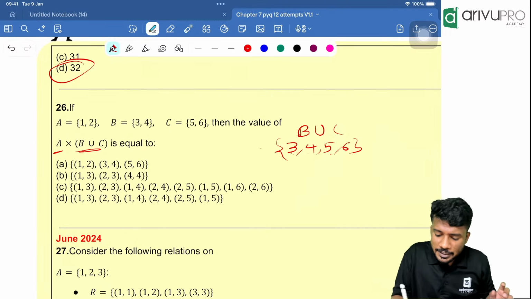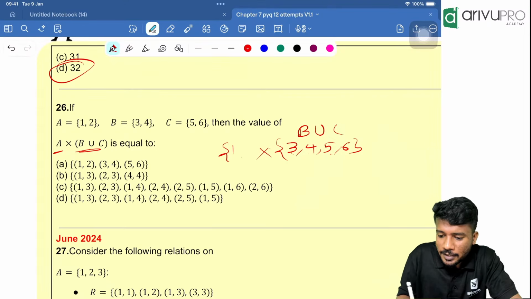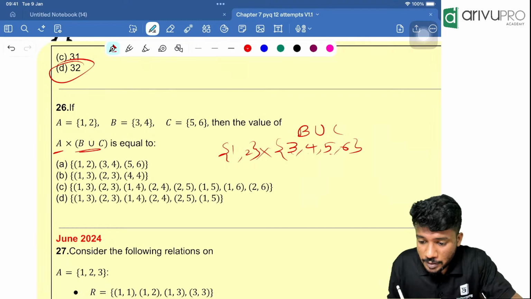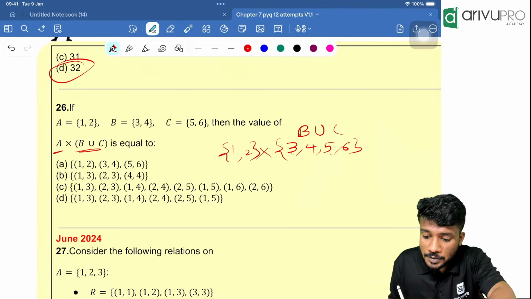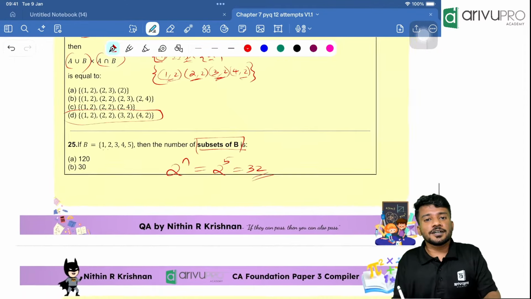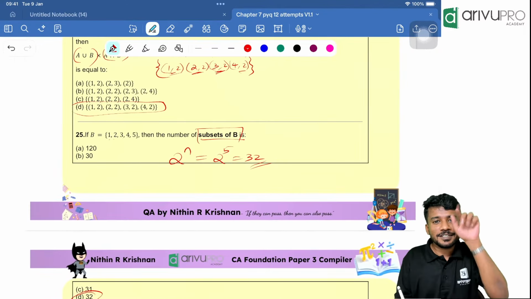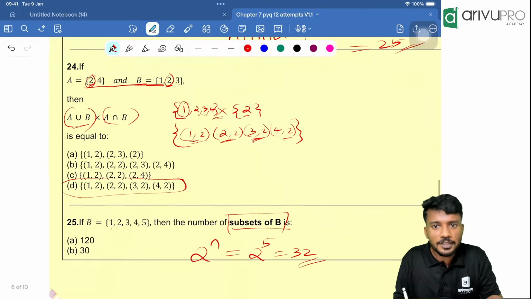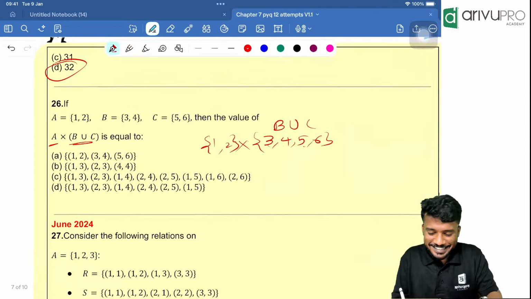Okay. Now, multiplied with A is what? 1, 2. Yes. So, union is equal to common numbers. Hey, union is what? Union is all the numbers. Intersection is common numbers. Did I take it wrong? No, right? I took it correctly. Yes. Check, check, check.